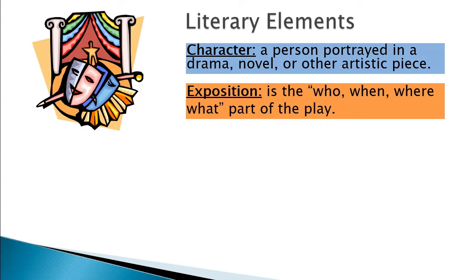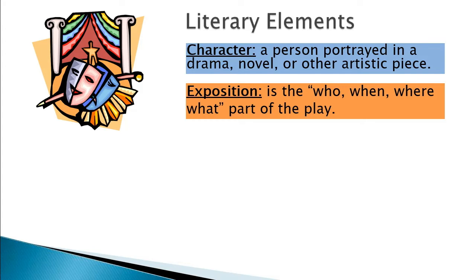Exposition is the who, the when, the where, and what part of the play. You are talking about who, when did this take place, where did it take place, and the what and all that. And that is the exposition.